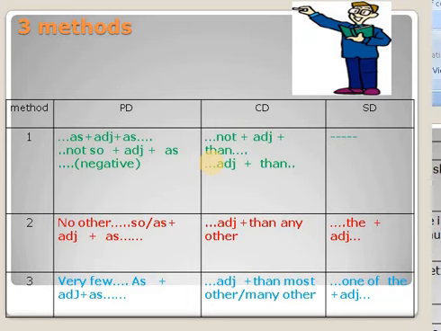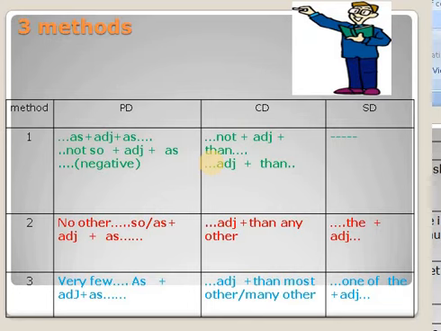So you have to remember in your examination, if a sentence is given in positive degree with no other, you have to change into CD using than any other. In superlative degree, the plus adjective. Okay, this is the model you have to follow when you transform the sentences.